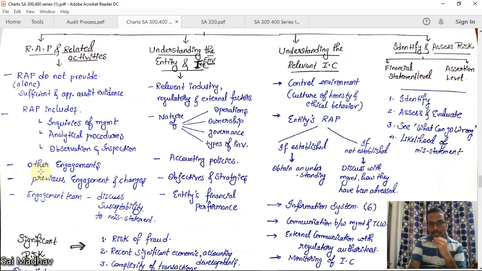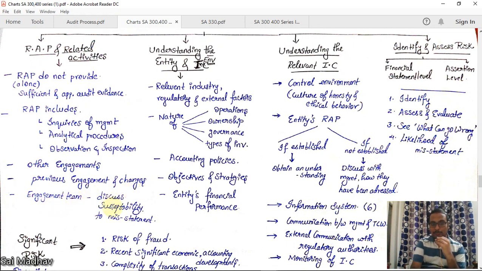Now, other engagements. If you have done some tax audit or something like that for the same client, that also will provide you a basis for understanding the internal controls and risk assessment procedures. Previous engagements and changes. Suppose last year also you have audited, so that also will provide you knowledge and changes if any. Last year, this year, if there are any changes, you have to record those also.